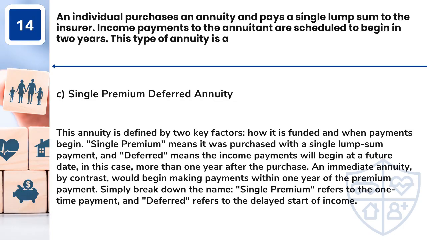Answer: C. Single premium deferred annuity. This annuity is defined by 2 key factors: how it is funded and when payments begin. Single premium means it was purchased with a single lump sum payment, and deferred means the income payments will begin at a future date, in this case, more than 1 year after the purchase. An immediate annuity, by contrast, would begin making payments within 1 year of the premium payment. Simply break down the name. Single premium refers to the one-time payment, and deferred refers to the delayed start of income.